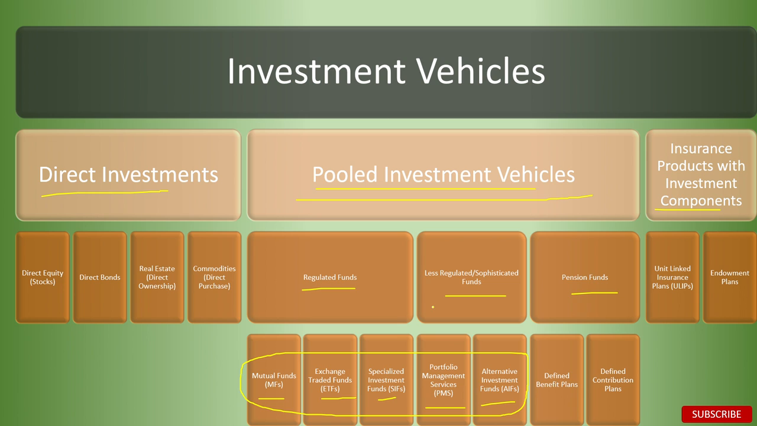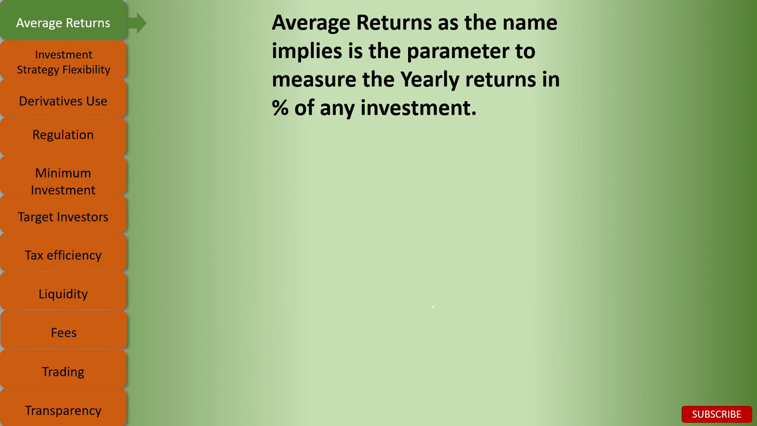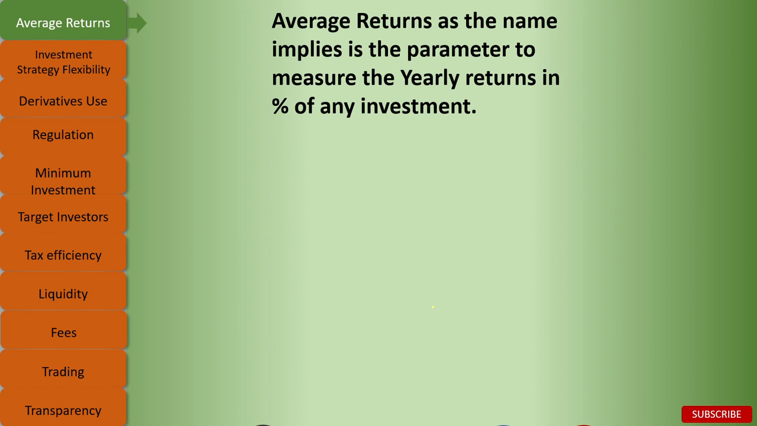Now let's compare them against 11 parameters. So these are the 11 parameters: average returns, investment strategy flexibility, derivatives use, regulations, minimum investment, target investors, tax efficiency, liquidity, fees, trading, and transparency. So let's start with the average returns. Average returns, as the name implies, is the parameter to measure the yearly returns in the percentage of any investment.